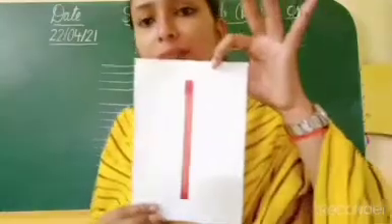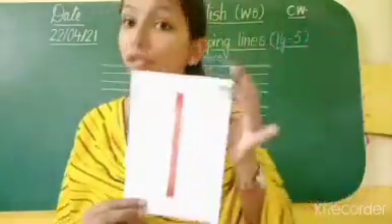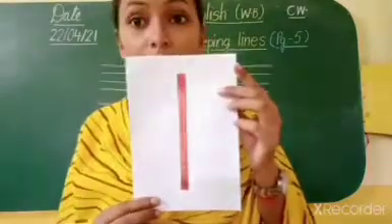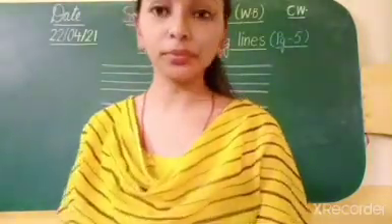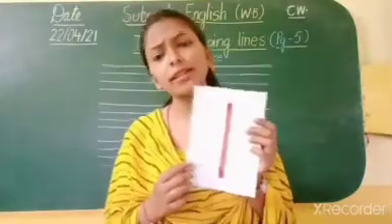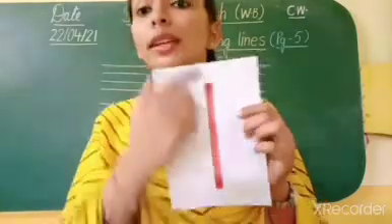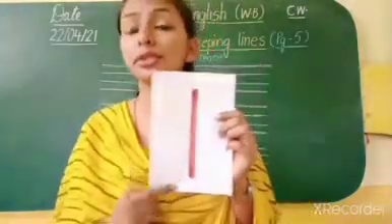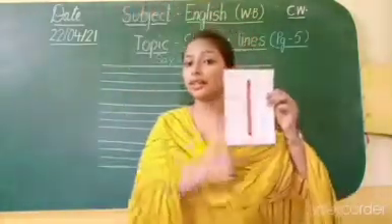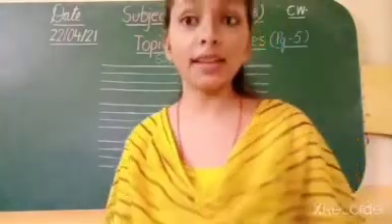Children, which line is this? This is standing line. Which line is this? Standing line. Do you know why is this a standing line? ये standing line क्यों बोल रहे हैं हम? Because it is in standing position, right? It is standing. This line is standing.